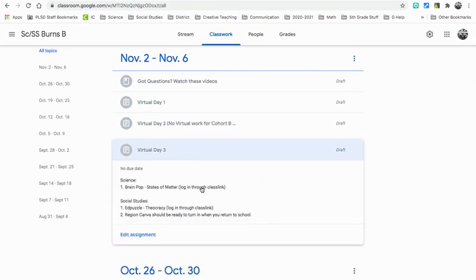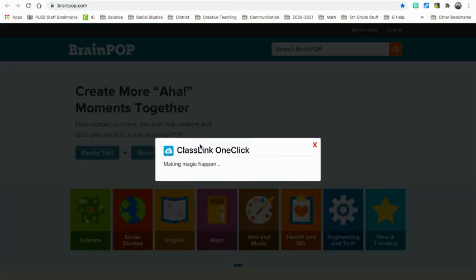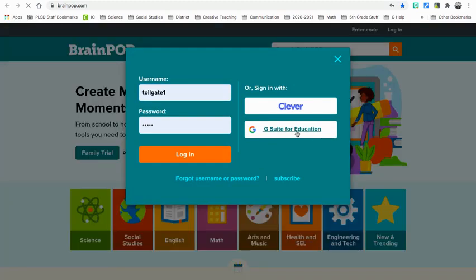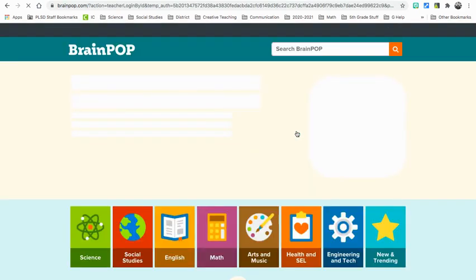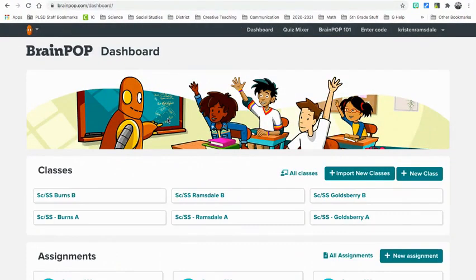And virtual day 3, there's a BrainPOP of states of matter. There are 3 things you need to do with that. So when you log in to BrainPOP, we haven't done a BrainPOP for a little bit, but remember your goal is to score 70% or higher. Some of your parents have set different goals for you. That is up to you guys. For me, 70% is proficient. Obviously, we want you to be more than proficient, but that's a good starting point.